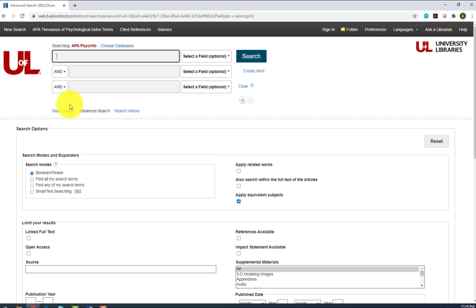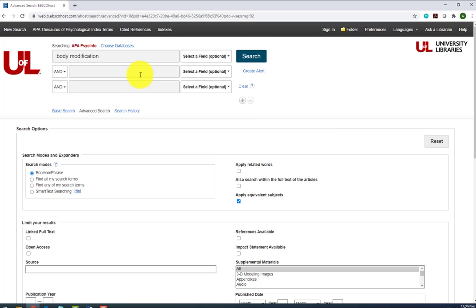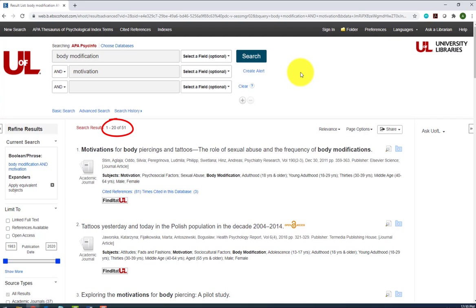In PsycInfo, one of the first things you'll notice is that there are multiple search boxes at the top of the page. This is why we developed our search strategy with a list of keywords. We'll enter one keyword per box. Let's try some searches. First, we'll put body modification in the first box and motivation in the second. This search gave us 51 results. This is a pretty good number.